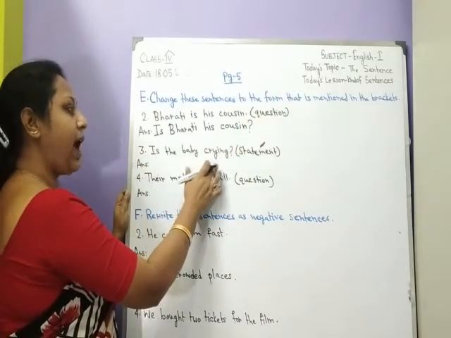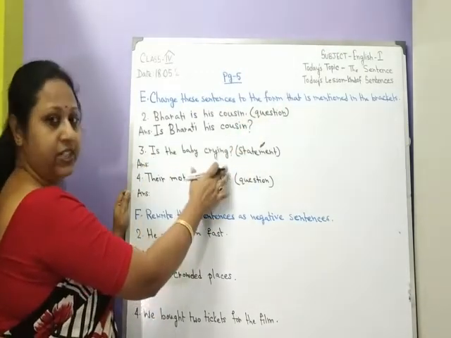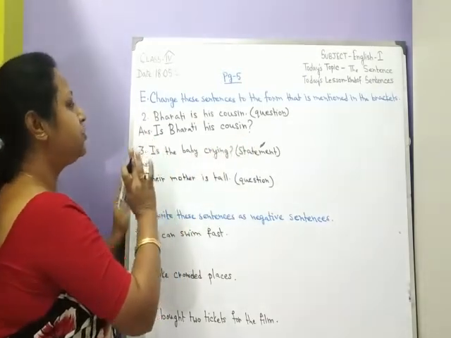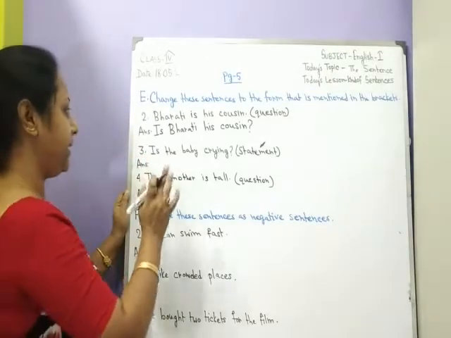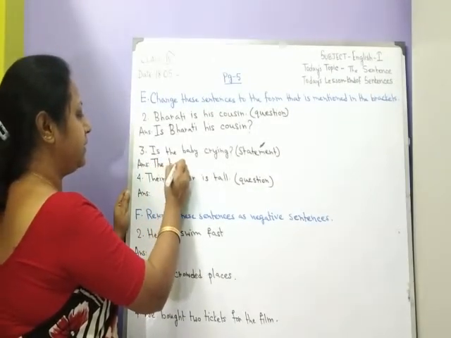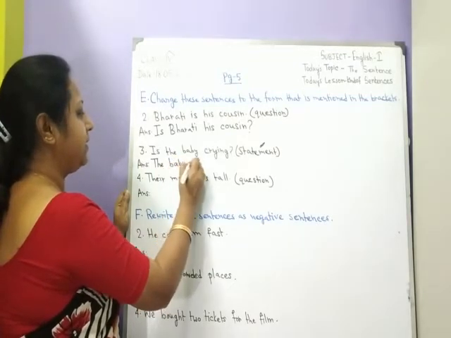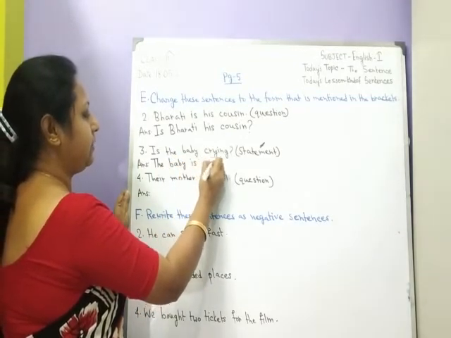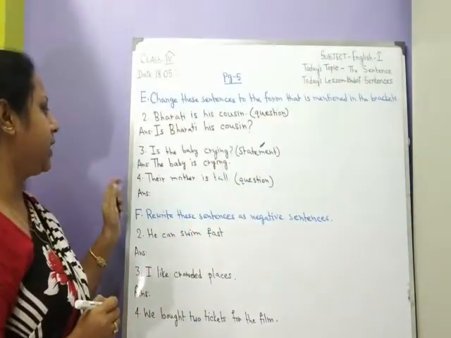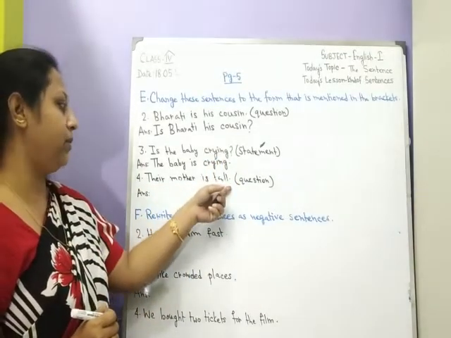Is the baby crying? It is a question. We have to change it into a statement. So to make this sentence a statement, we have to write, the baby is crying, and add a full stop. Their mother is tall.